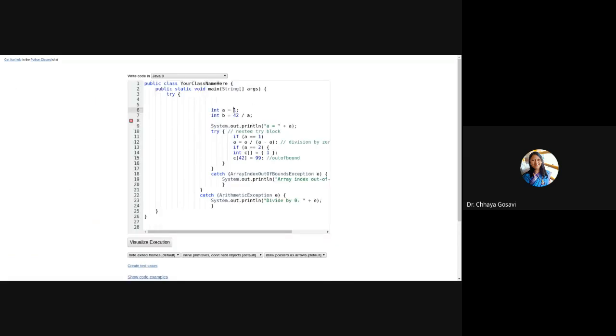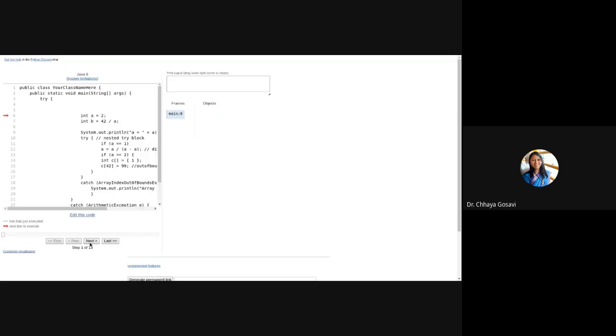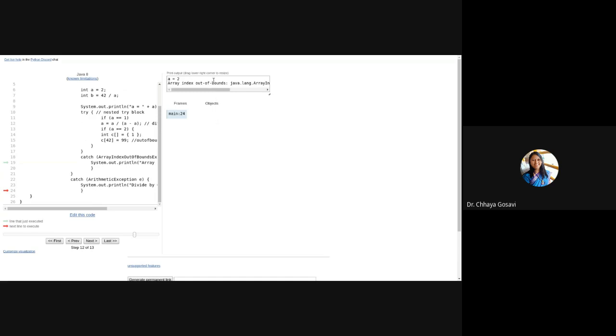If we change this value to 2, there is no exception for this line, but if A is equal to 2, this line will cause array index out of bound exception, and it will match with this catch block, and it will print that particular message.